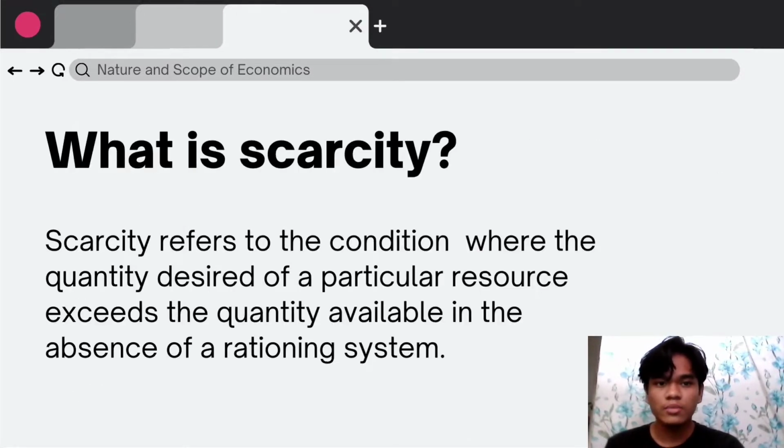Now, there's a big problem in here, the scarcity. What is scarcity? Scarcity refers to the condition where the quantity desired of a particular resource exceeds the quantity available in the absence of a rationing system. Scarcity is the shortage of resources, but the demand for its product is higher.